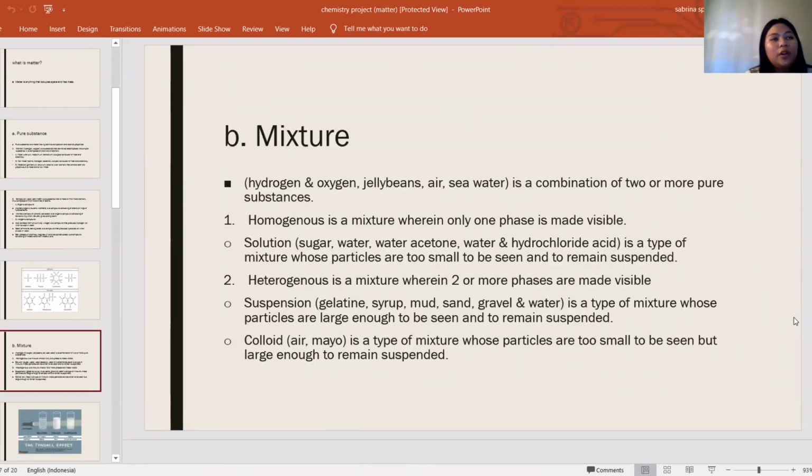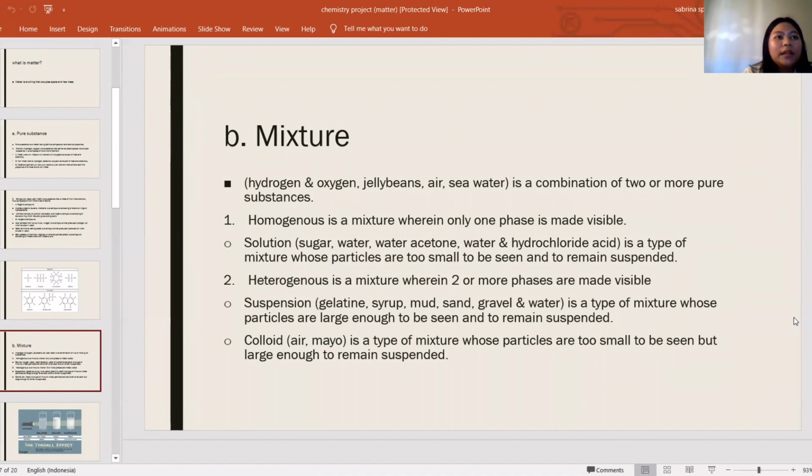Now that we've finished talking about pure substance, we're going to talk about mixture. Mixture is a combination of two or more pure substances. The examples for mixture are hydrogen and oxygen, jelly beans, air, and seawater.